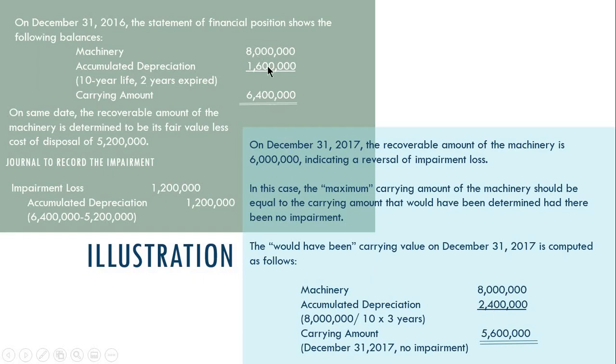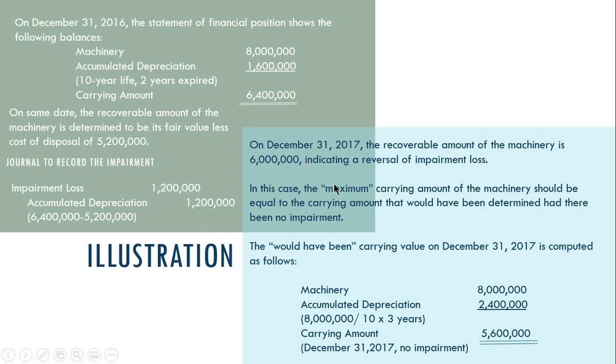That's 1.6 million plus another 800,000, that's 2.4 million. Or 8 million divided by 10 years useful life times 3 years, that's 2.4 million. Again, gina-compute nato ang original carrying amount ng asset as if walay impairment nga nahitabo. Tungod kay magamit nato ni siya for purposes of the reversal of impairment loss.